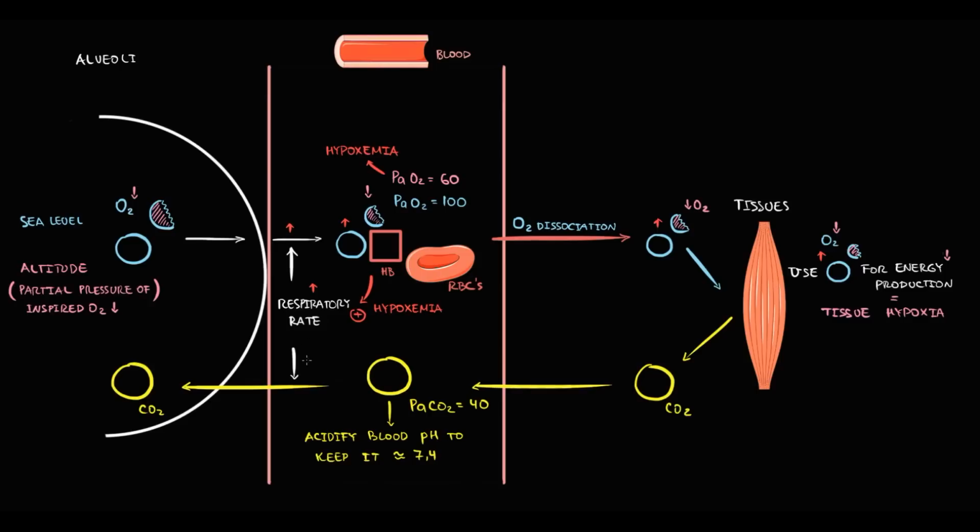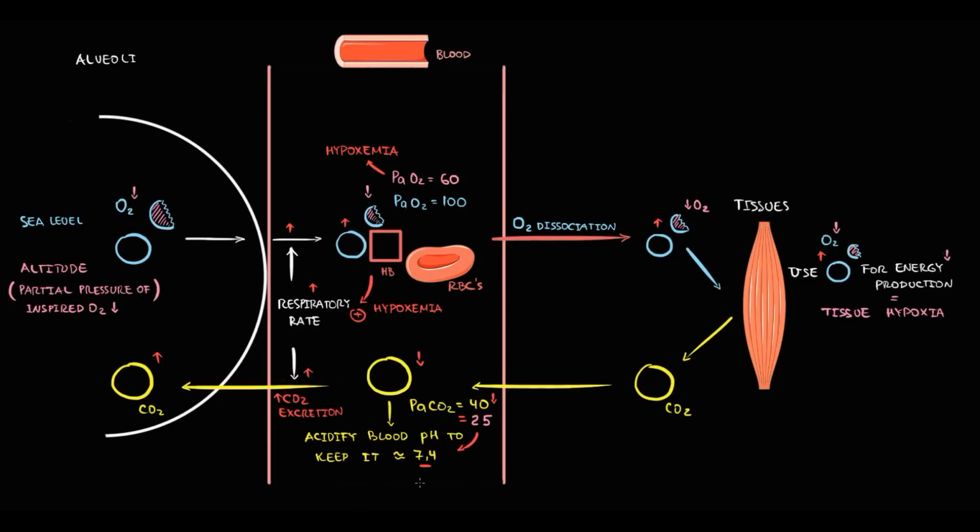But at the same time, with increase in respiratory rate, carbon dioxide excretion increases, which will cause decrease in partial pressure of carbon dioxide in the blood. Let's suppose that at high altitude, carbon dioxide pressure decreased to 25. And with decrease in carbon dioxide, acidification of blood decreases, which means that blood becomes more alkaline.